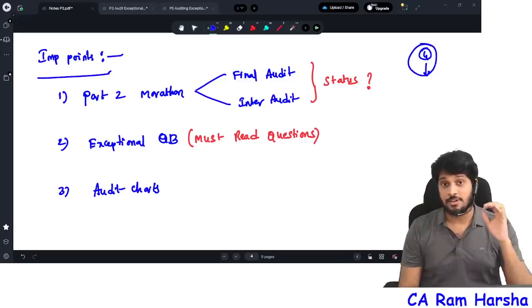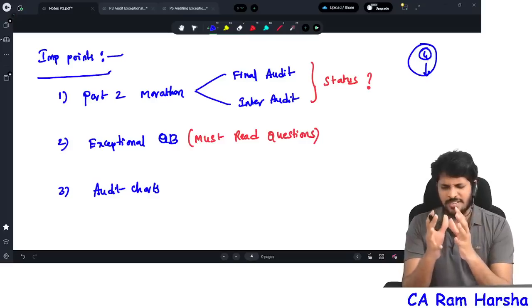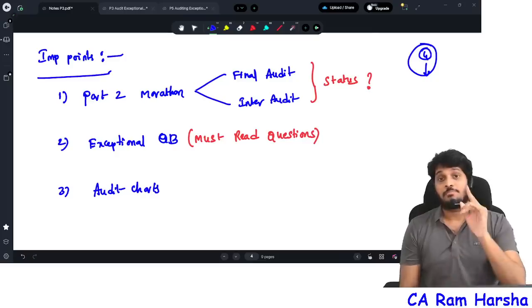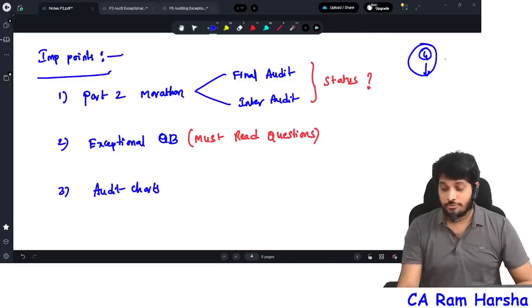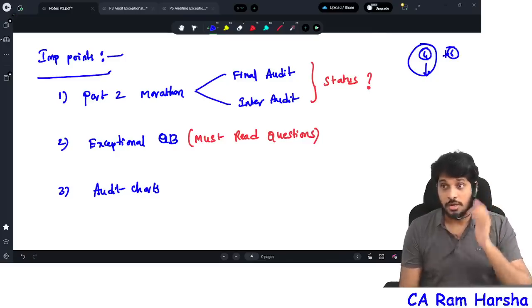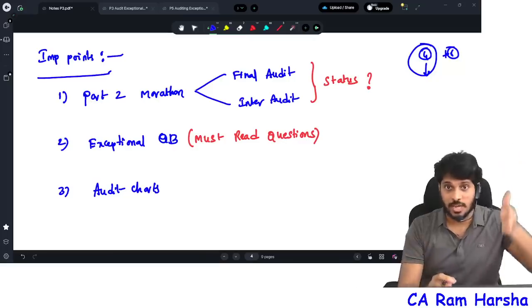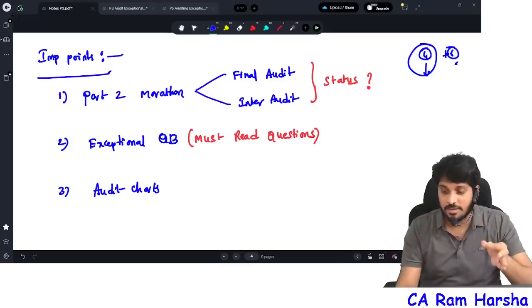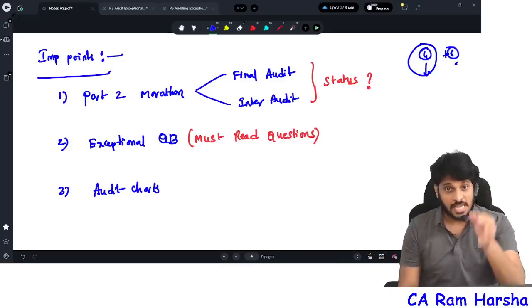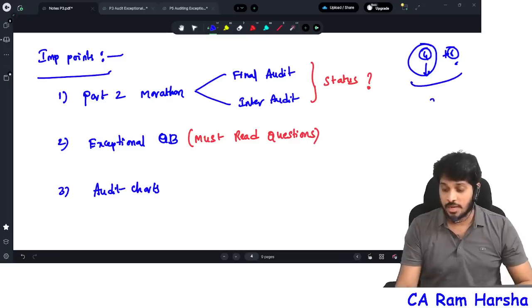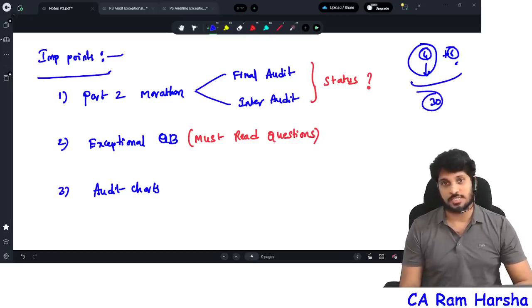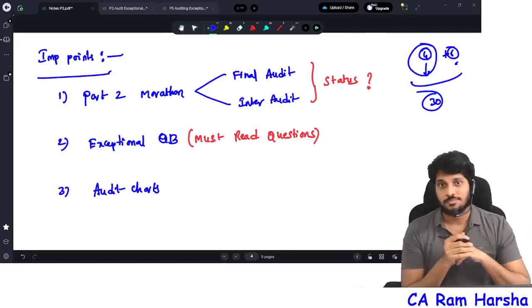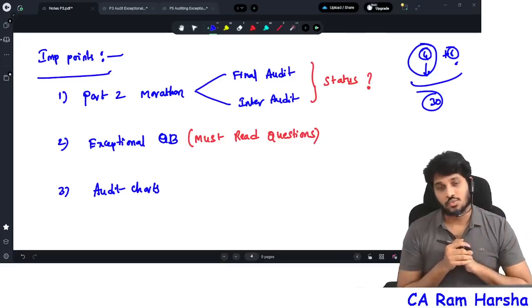I will do one revision of at least 25 to 30 marks worth of portion before the CA final audit exam. Same way, before the CA inter audit exam also, 4 to 5 hours I will do one marathon, the day before the exam. You'll go write some exam and come back, right? You'll have 1.5 days. Within that time I will do a 4 to 5 hour revision class in CA inter audit and CA final audit, where I will cover a minimum of 30 marks weightage which is not covered in my part 1 marathons, which I already uploaded. Simple. This is what I just want to convey.